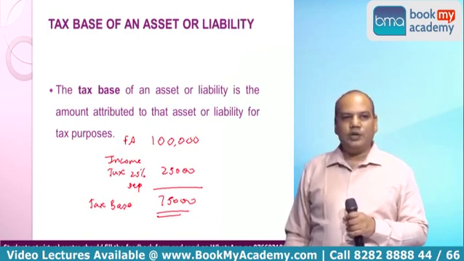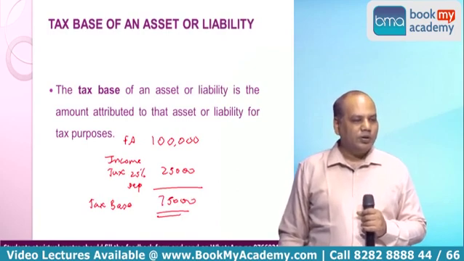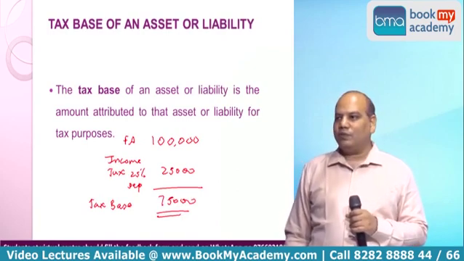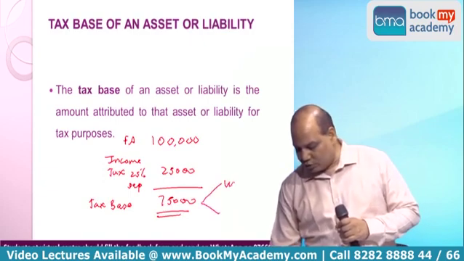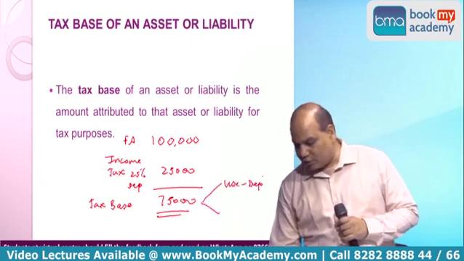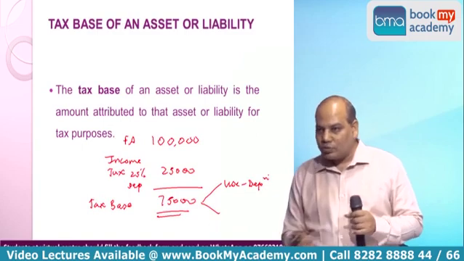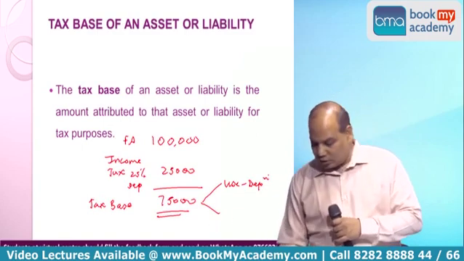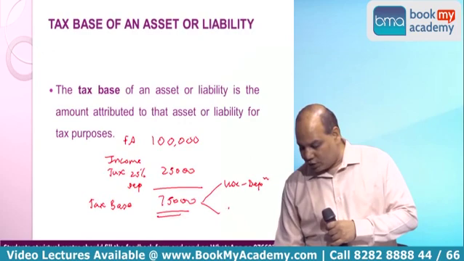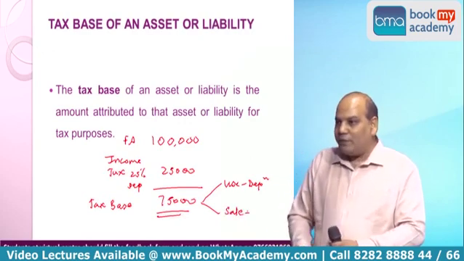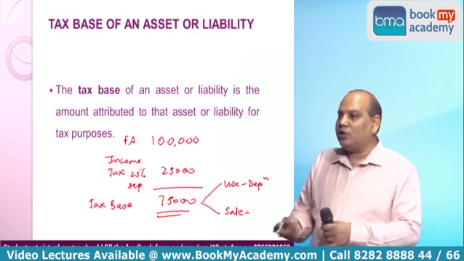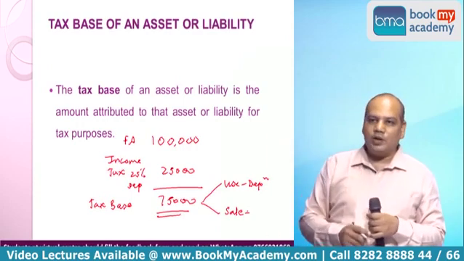In future, 75,000 will be further deducted, either in the form of depreciation. If you use it, you will get depreciation equal to 75,000. Slowly and slowly you will depreciate it. Or you can sell it. So when you sell it, this 75,000 will be deducted from the sale proceeds to arrive at the profit.